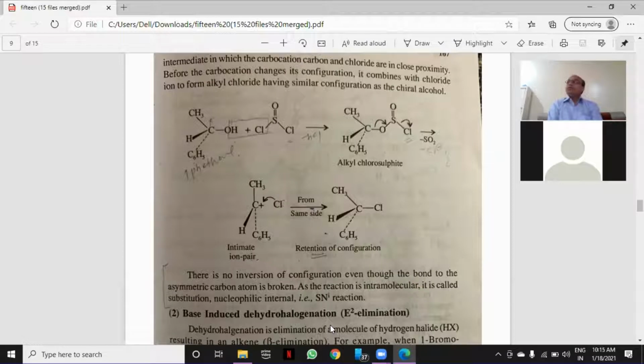Now intramolecular means what? Between two groups. One is carbocation and Cl is another ion. It gets attacked. Means this is intramolecular. When a reaction takes place between two different atoms or two different compounds, then it is called intermolecular reaction. When within the compound the reaction takes place, then it is called intramolecular reaction. SNi is an example of intramolecular reaction. Is it clear? Any doubt?